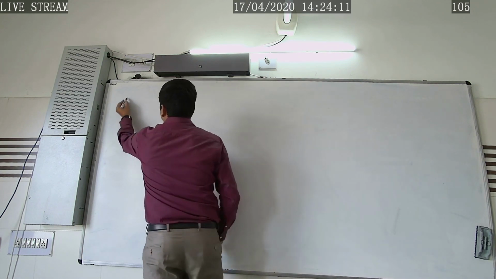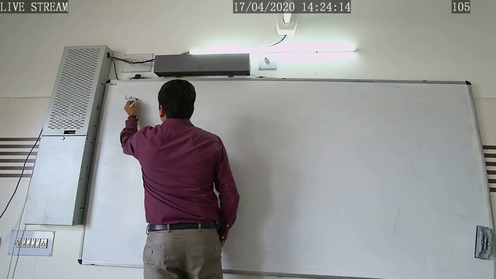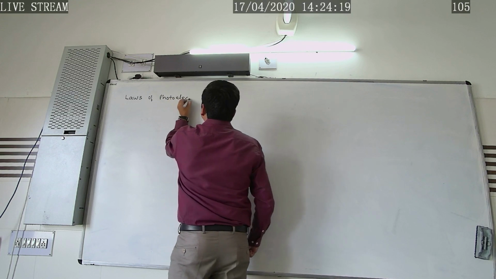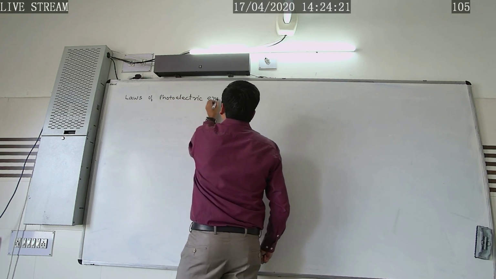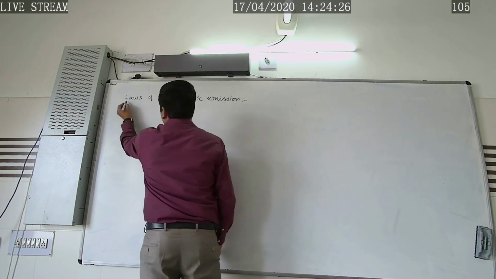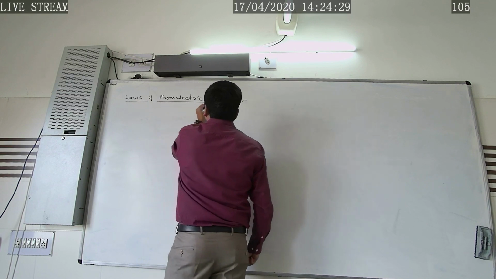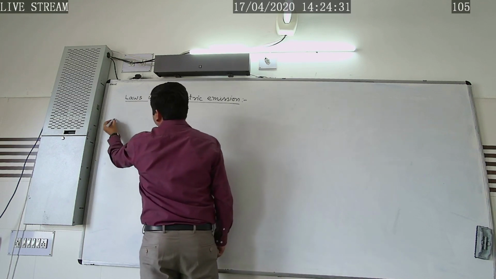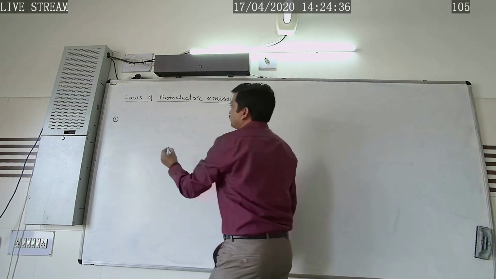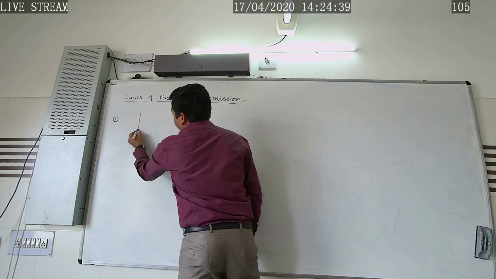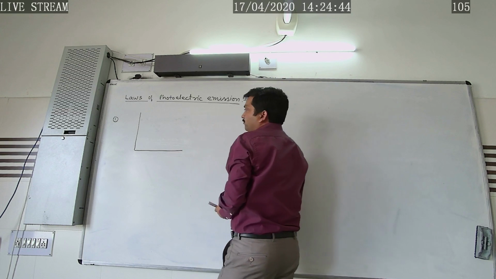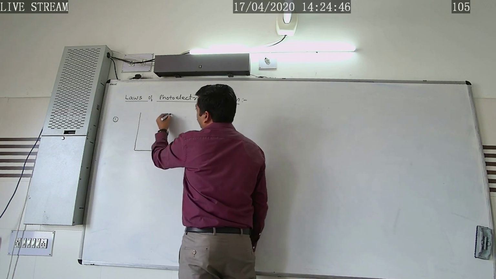So we have studied these laws of photoelectric emission, in which the first law was that photoelectric emission takes place only when the frequency of the incident radiation is greater than the characteristic frequency of the metal, what we call the threshold frequency.